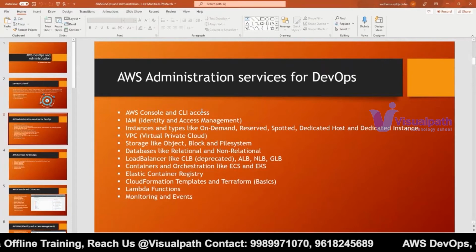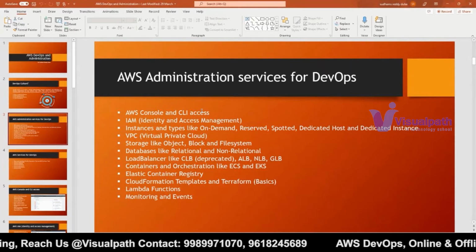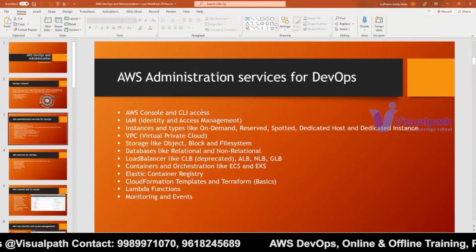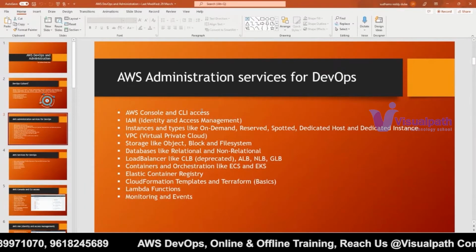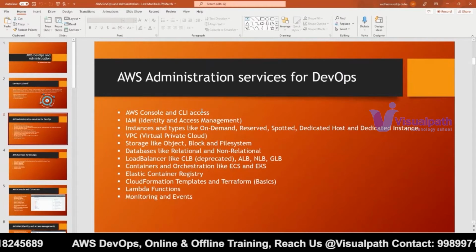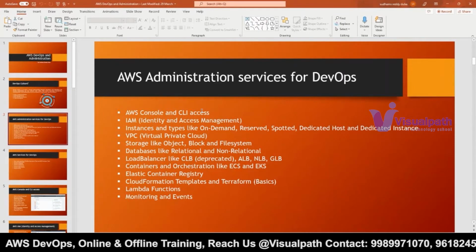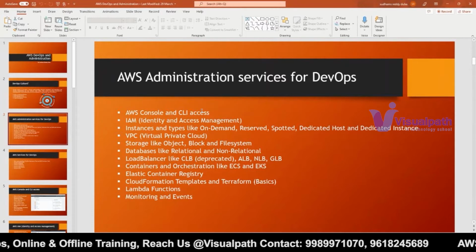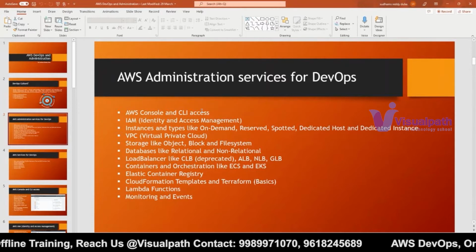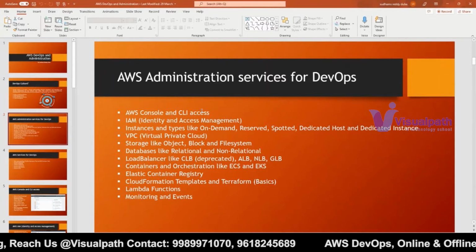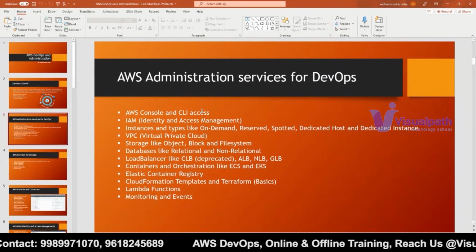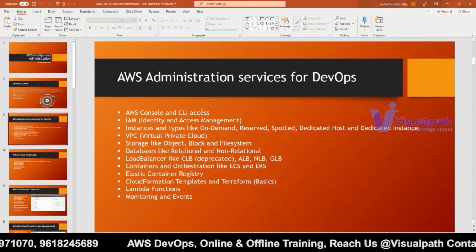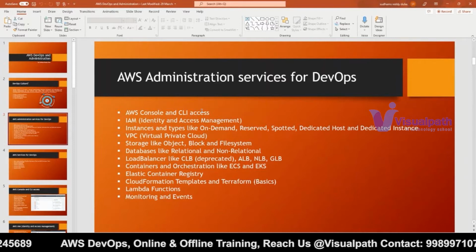Okay, for only these two services also we have huge openings in the market right now. Which is correlated to those two services is nothing but Elastic Container Registry, to store the images. To store the container related images, we use a specific service called Elastic Container Registry. Those are the three important services we have to learn, and we have huge demand for the people who learn about these particular services actually.